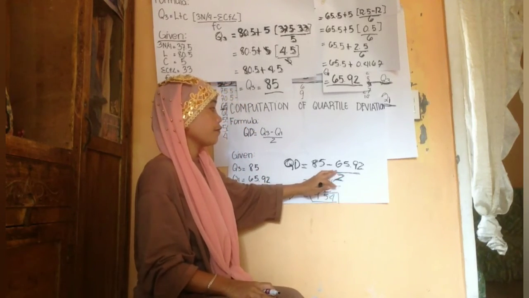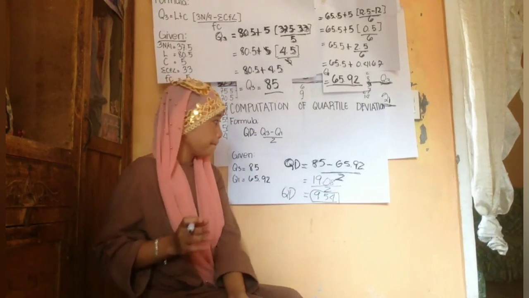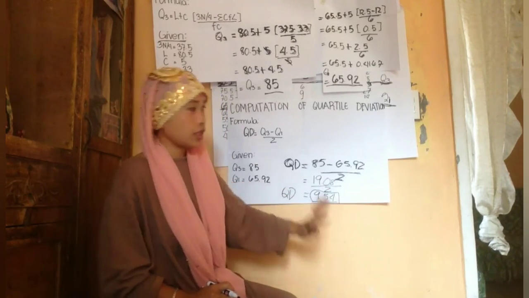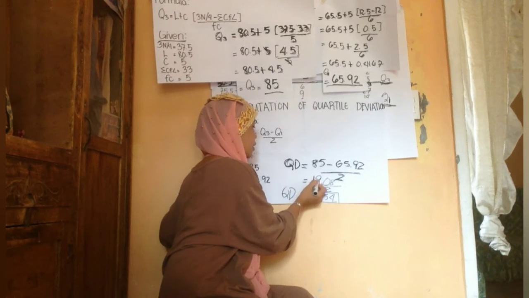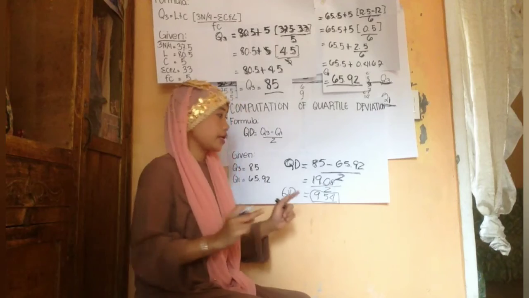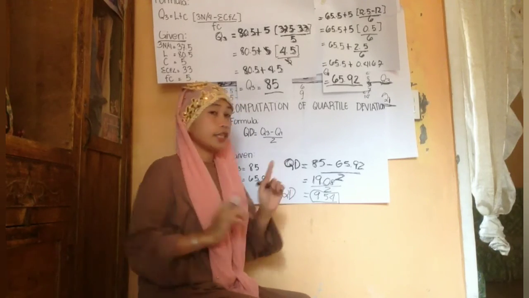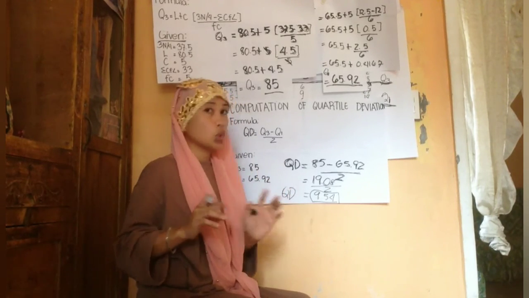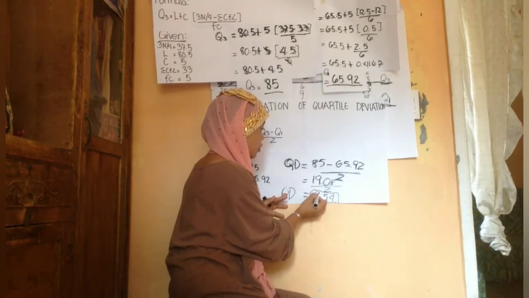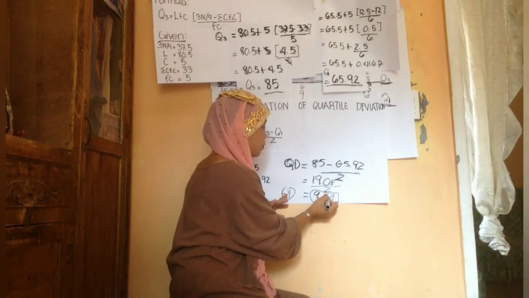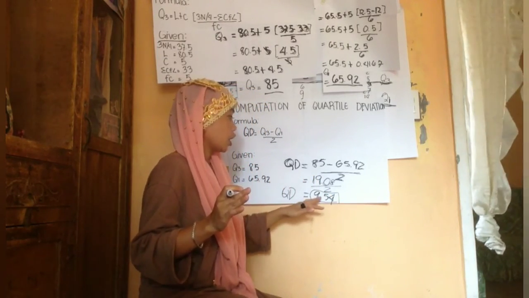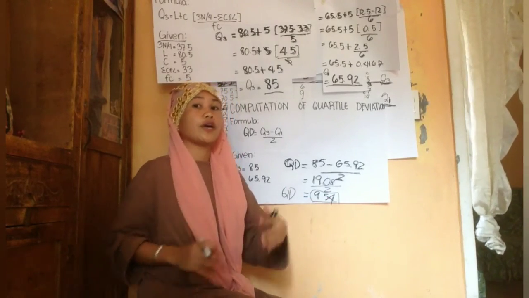First subtract 85 minus 65.92 equals 19.08. So write 19.08 and then divide by 2. 19.08 divided by 2 is 9.54. So this is our answer. The quartile deviation is 9.54. So this is our final answer.